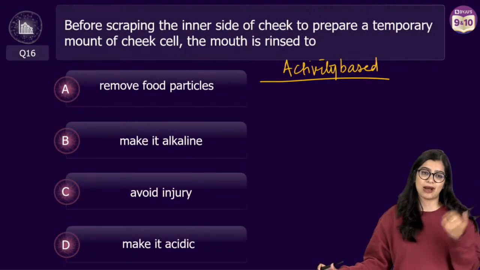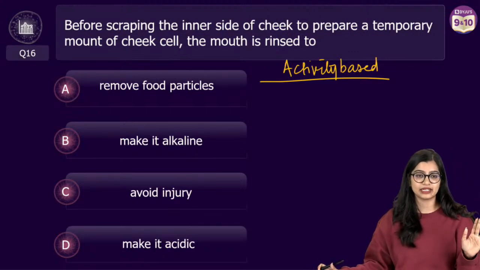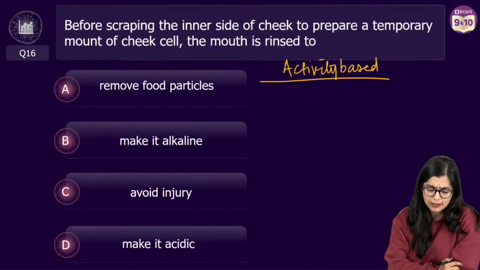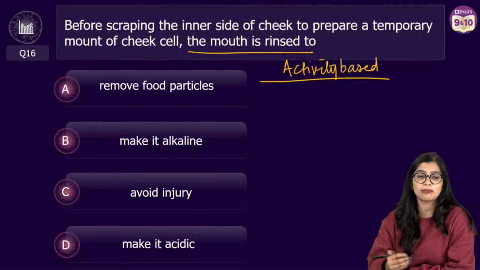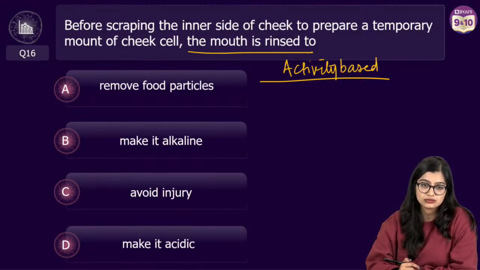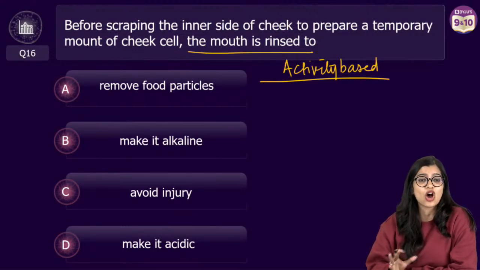Why will you wash your mouth? You think about it quite reasonably. Everybody is telling me to avoid injury. See, we are talking about the mouth being rinsed when you are preparing a cheek cell. Now see, think logically.